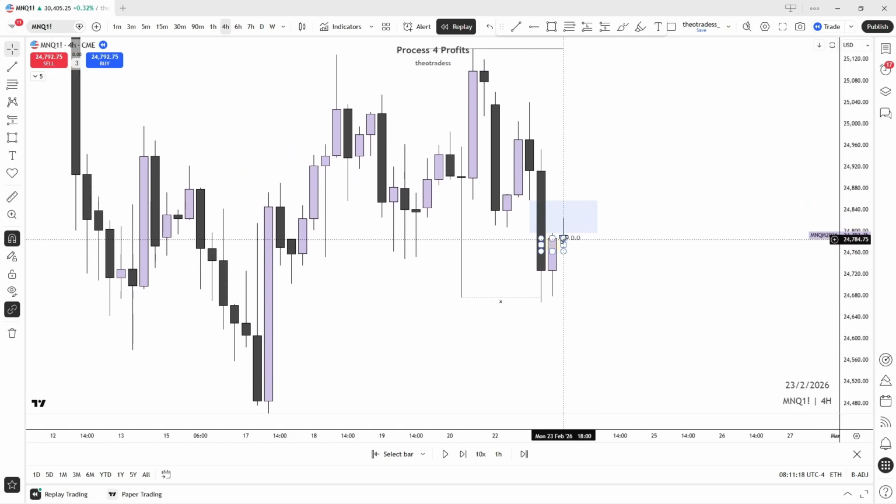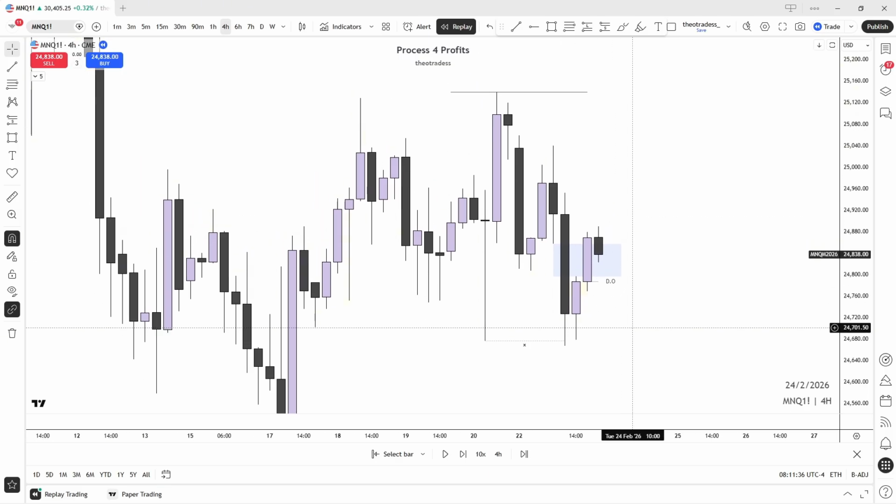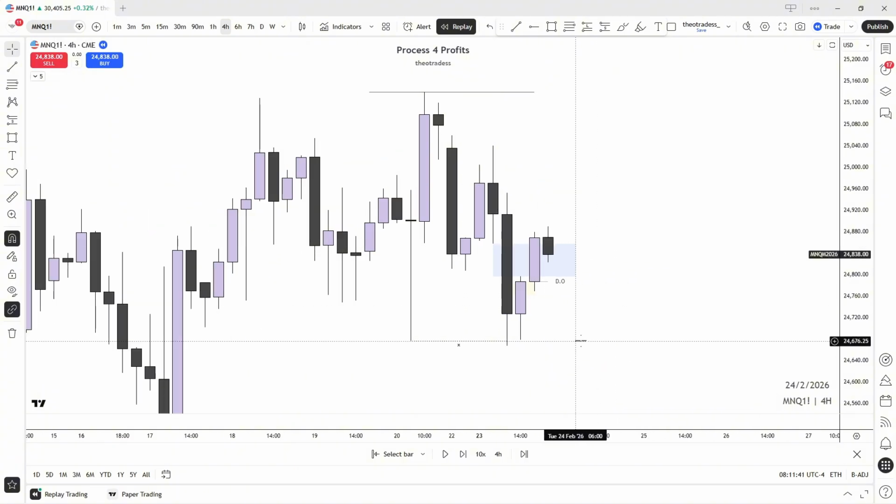So now we have 1800. We need to go 1800. Okay. Yeah, and then we invalidate. We invalidate this whole thing, this whole bearish narrative for the day. We invalidate the whole bearish narrative for the day. So now I need a new invalidation point.